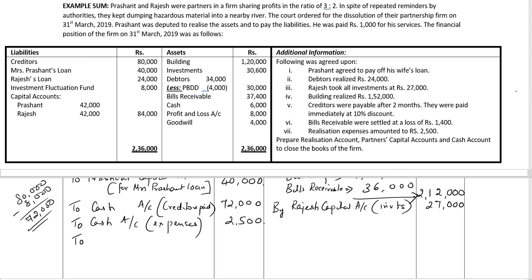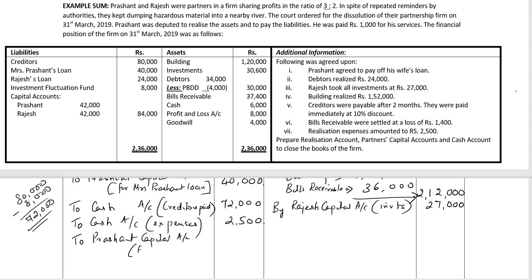So remuneration or commission given to a partner, realization to Prashant capital account, for commission, amount of commission 1,000 rupees.